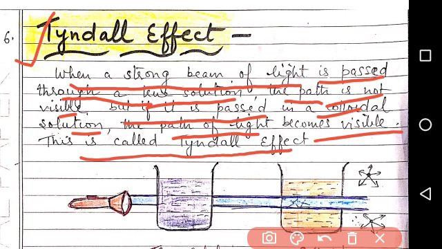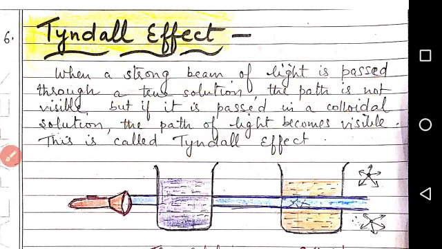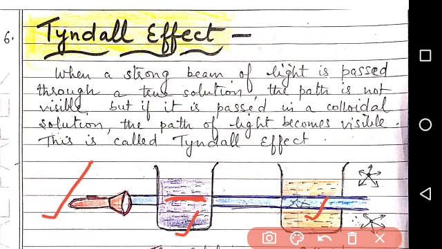We can understand this with the help of a diagram. Here a beam of light is taken, and two solutions are taken. One is a true solution like sugar water solution, and the second is a colloidal solution. When the beam of light is thrown over the true solution, the path of the beam is not visible.